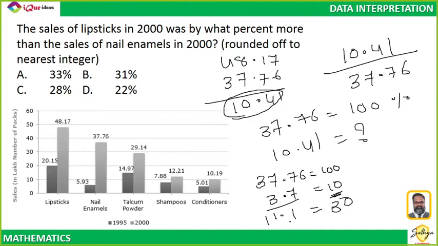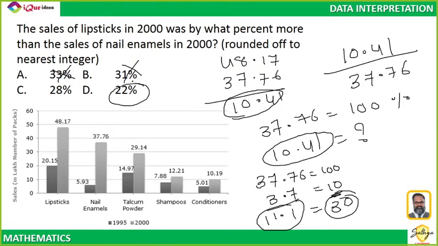Did you get that? Okay. So, if 30% is 11.1, then 10.41 should be less than that, no? So, my answer is less than 30. And 22 is very less. So, closest answer 28. Mark it, move ahead.